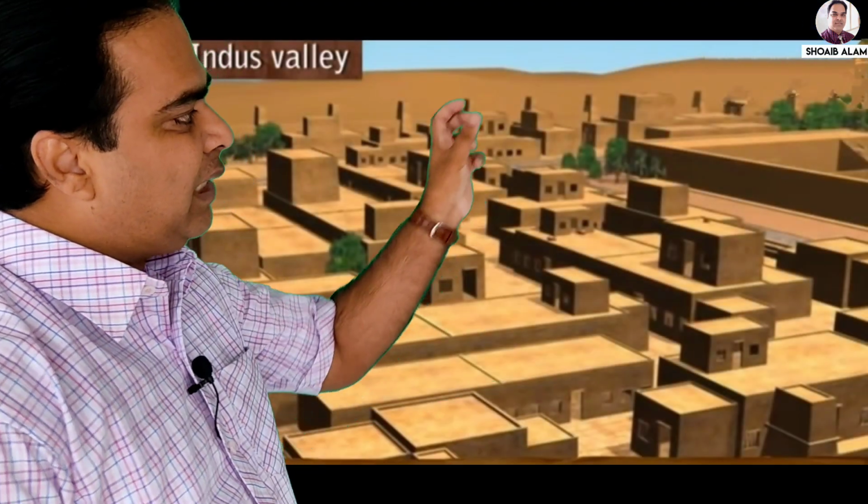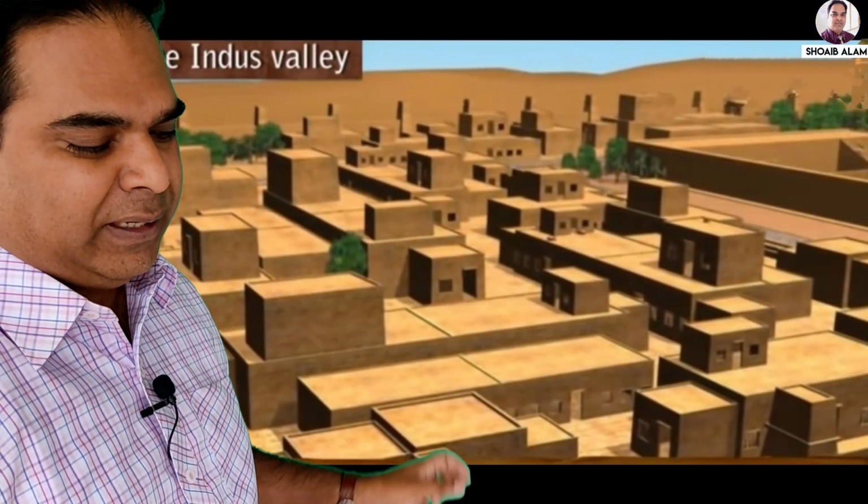Small grid patterns were there, dividing the city into a number of rectangular blocks. The planning was done in such a way that streets divided all the blocks properly, and each block was further divided into a number of lanes.